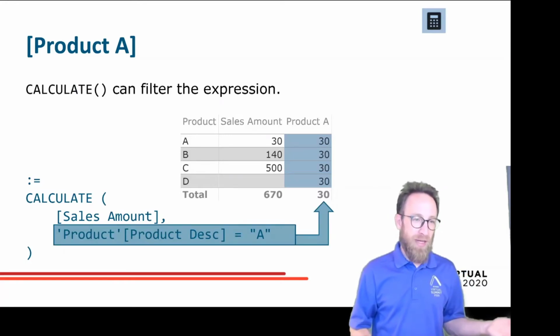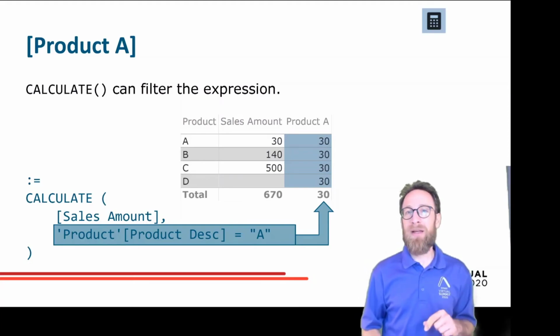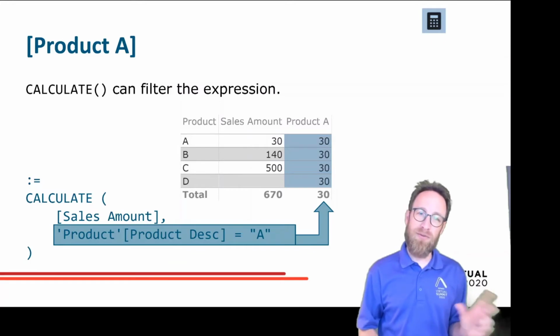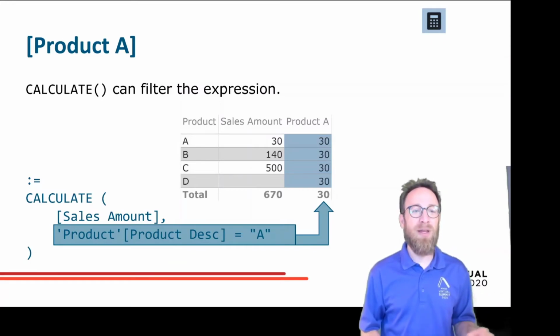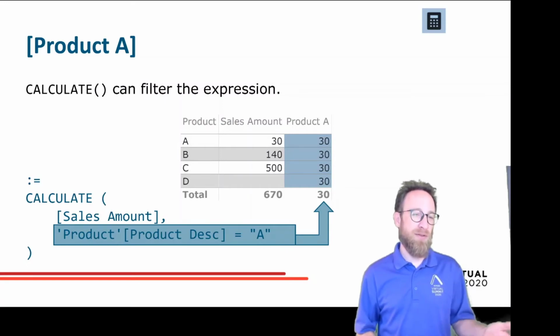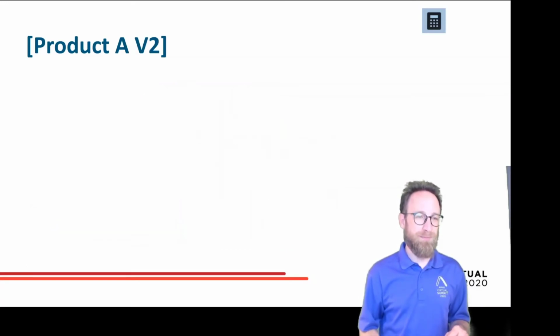So calculate can filter an expression. So that's two things we learned about calculate: transitioning the row context to a filter context, and also manipulating the filter context by, for example, filtering an expression.